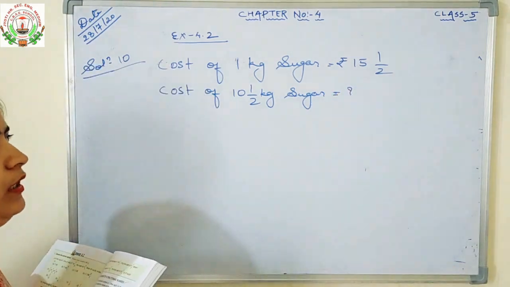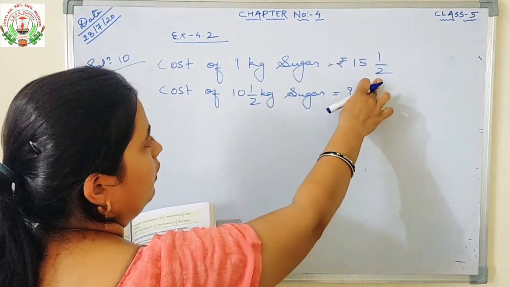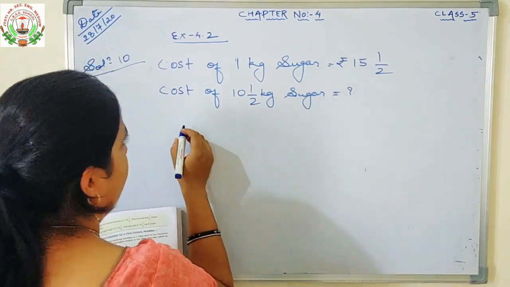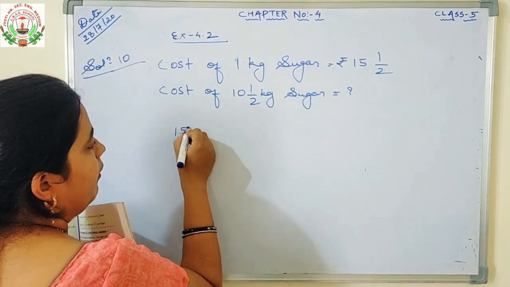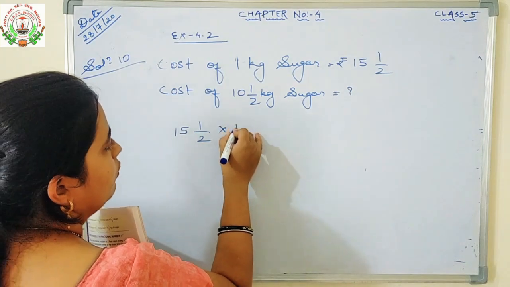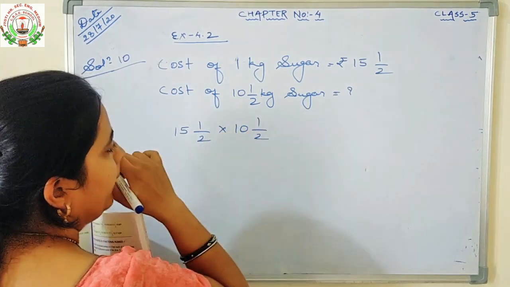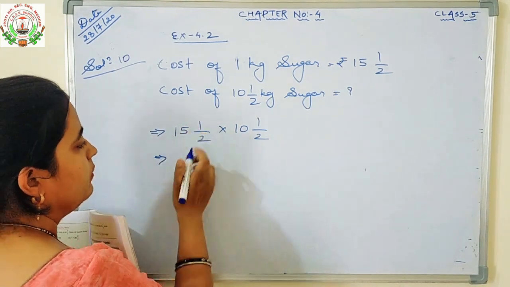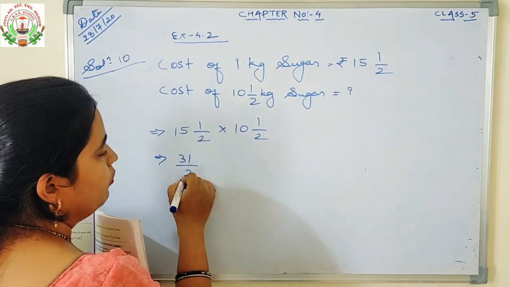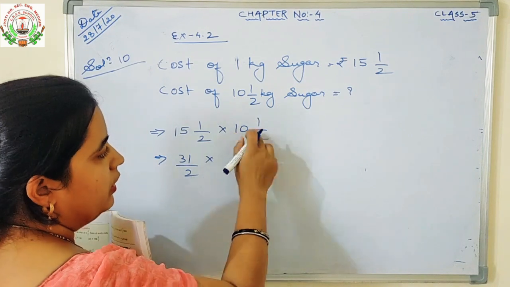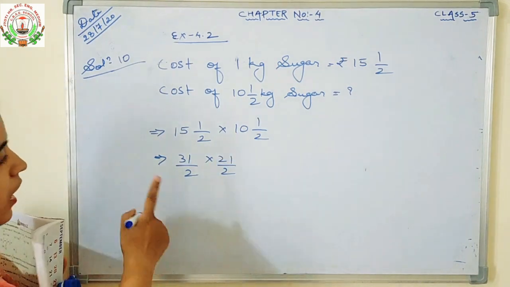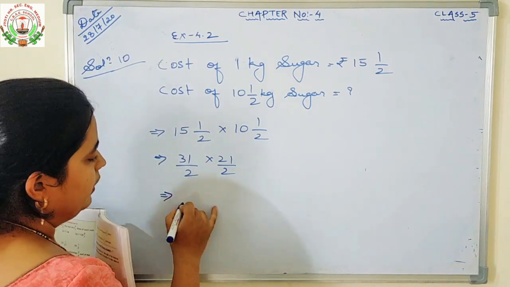So how will we find it? If the cost of 1 kg is given, then for 10 kg you will multiply and find. Okay, so we will multiply 15 1/2 into 10 1/2. First you will change the fractions. 15 2s are 30, 30 plus 1 is 31/2 into 2 10s are 20 plus 1 is 21/2. We can't cancel any number, so we will multiply all.